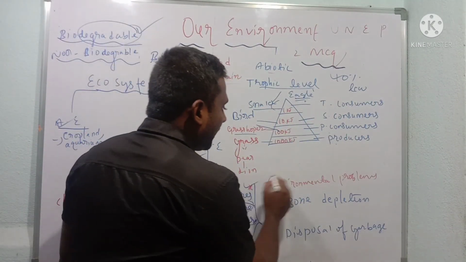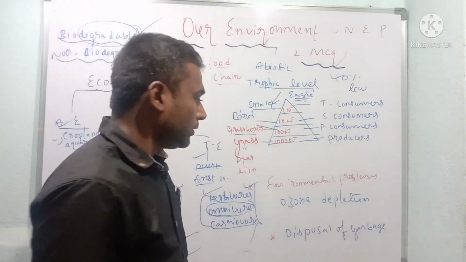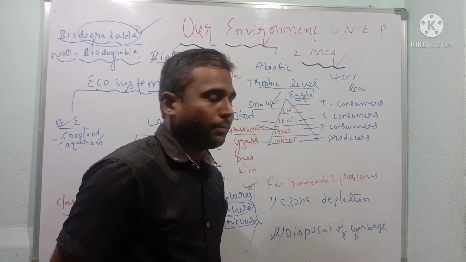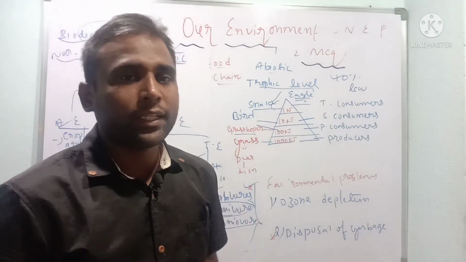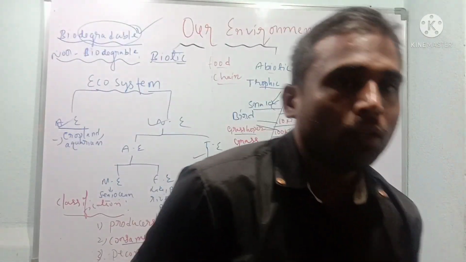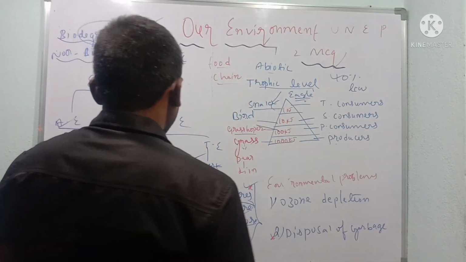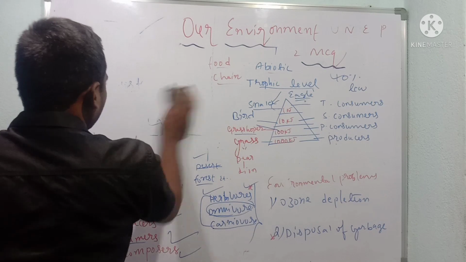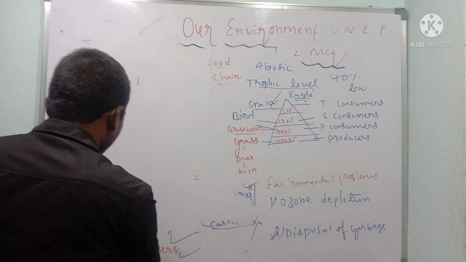Come to the next point, environmental problems. The first one is ozone depletion, and the second one is disposal of garbage. Dear students, it is very easy to understand. Ozone depletion. So what does ozone depletion mean? Let us understand it very soon.